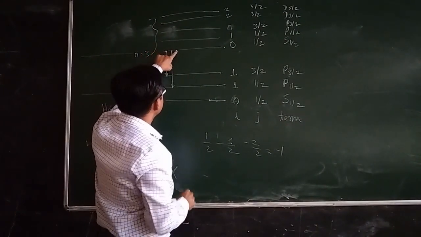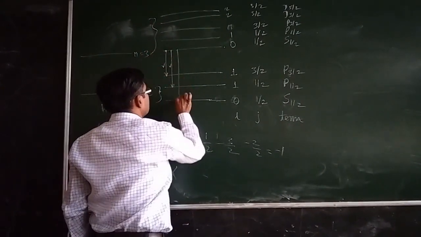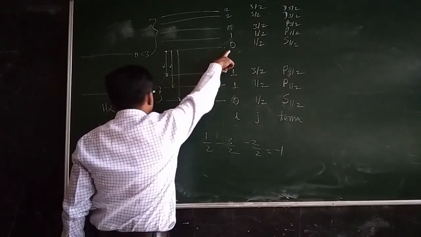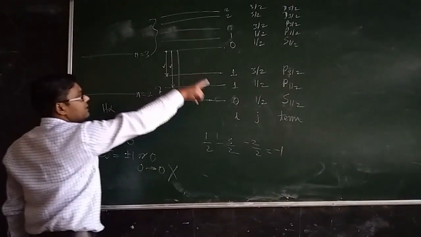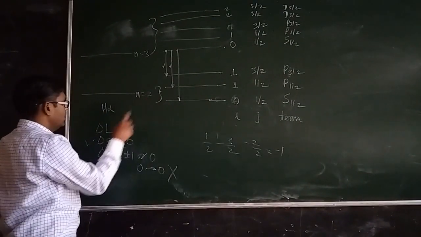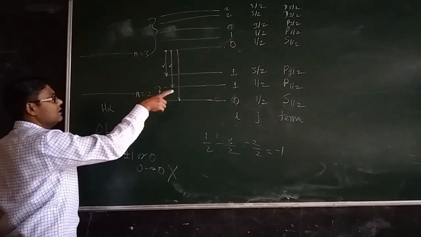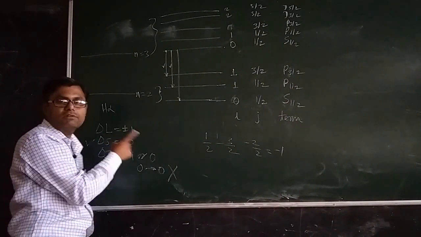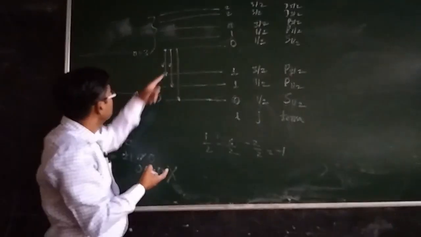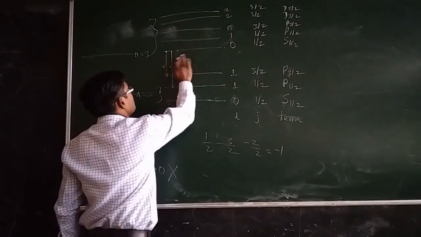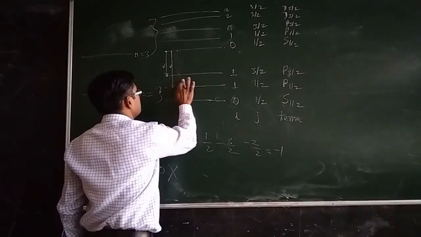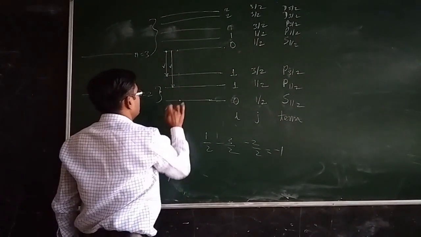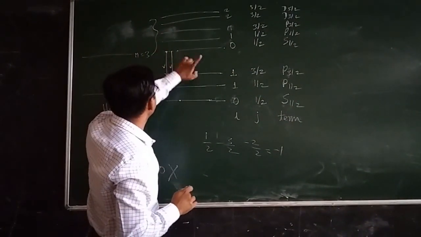Now what about this L equal to 0 to L equal to 0? So we have already told you that 0 minus 0 is 0. It is actually undefined, but still we can write it as a 0. But delta L should always be plus 1 or minus 1. So therefore this transition is not allowed. So we will not show this. Okay, so this level is over.